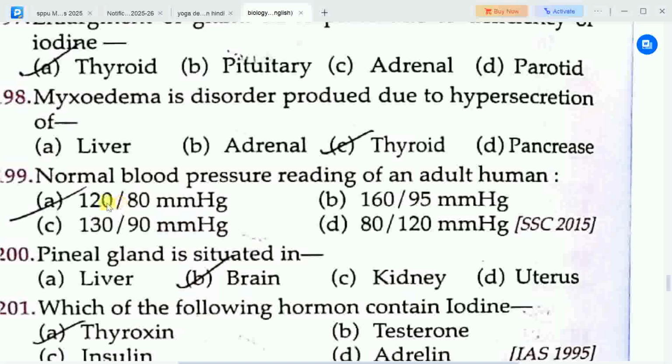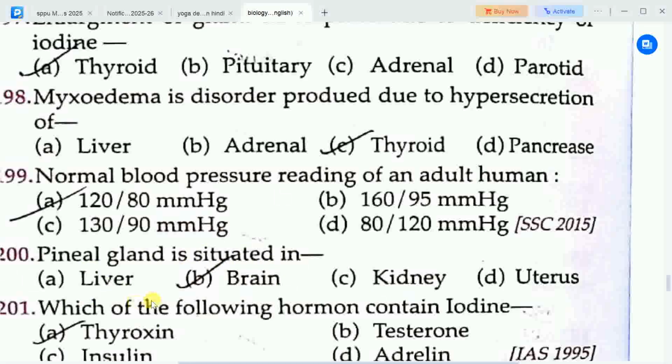Correct answer is option A, 120/80 millimeter of mercury.